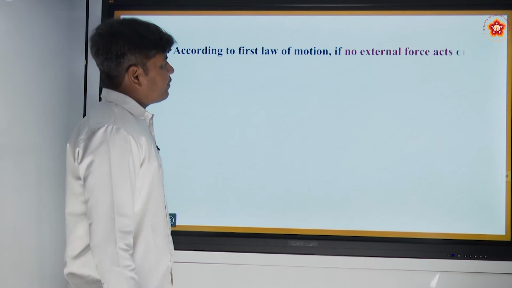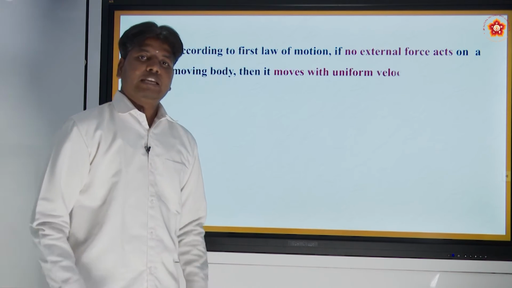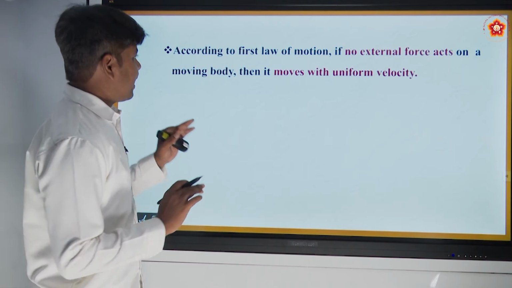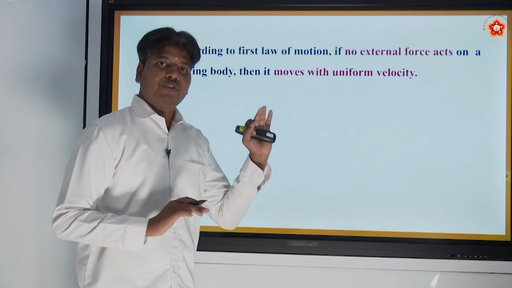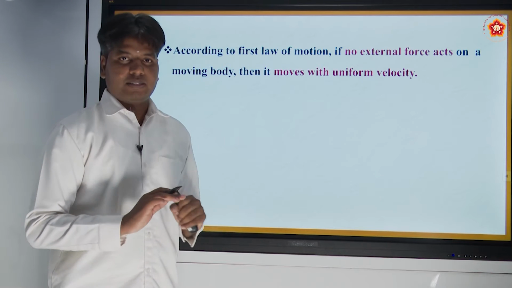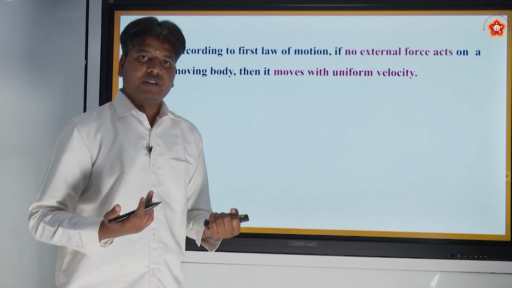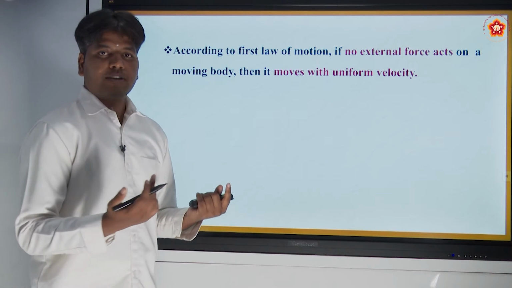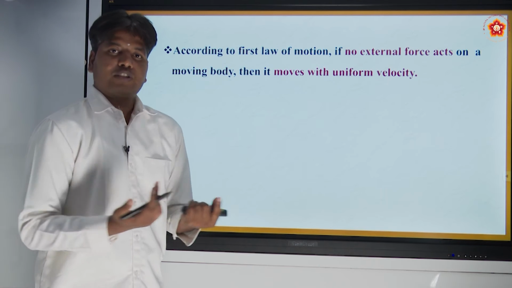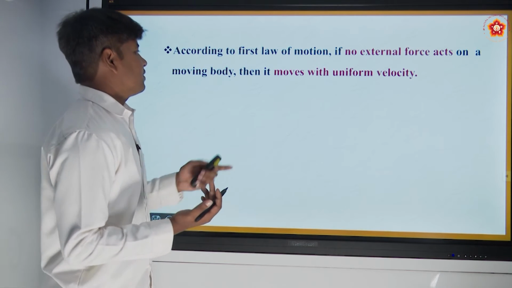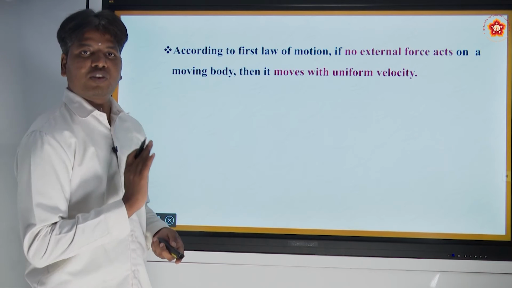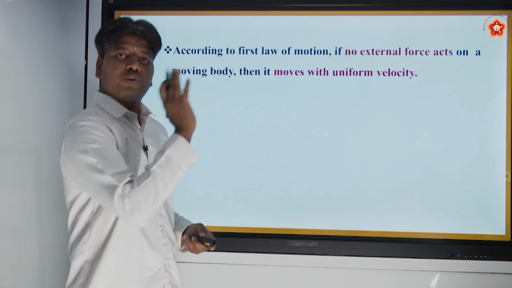So according to the first law of motion, if no external force acts on a moving body, then it moves with a uniform velocity, right? That is the law of inertia. So if there is no external force, that means there is no change in velocity, the velocity is constant, it is moving with uniform velocity.